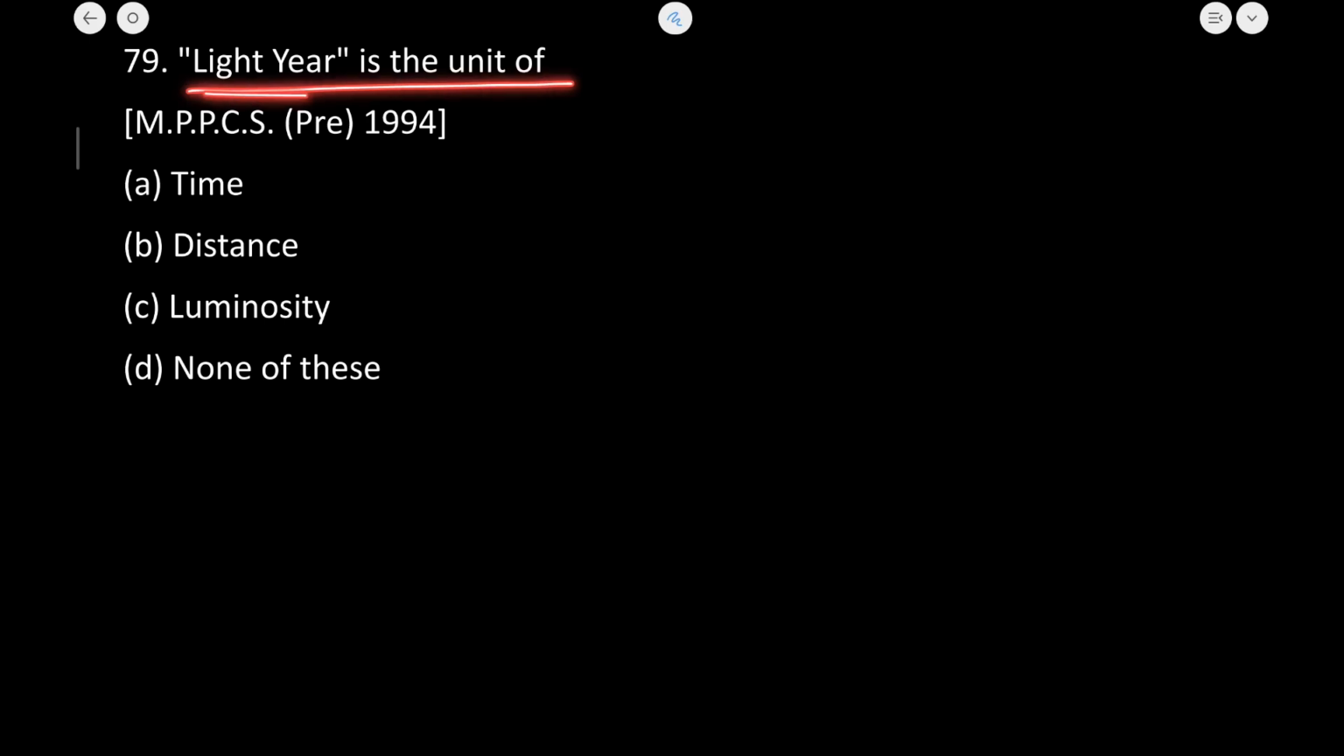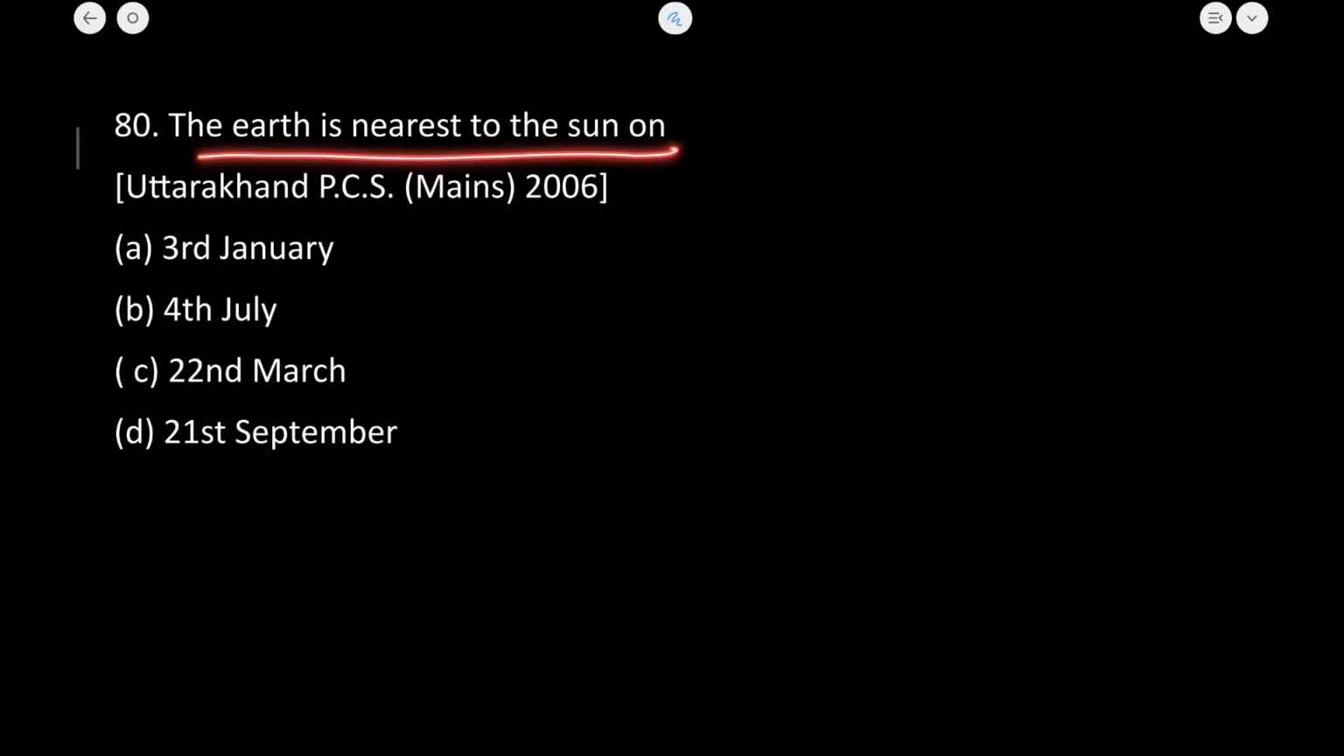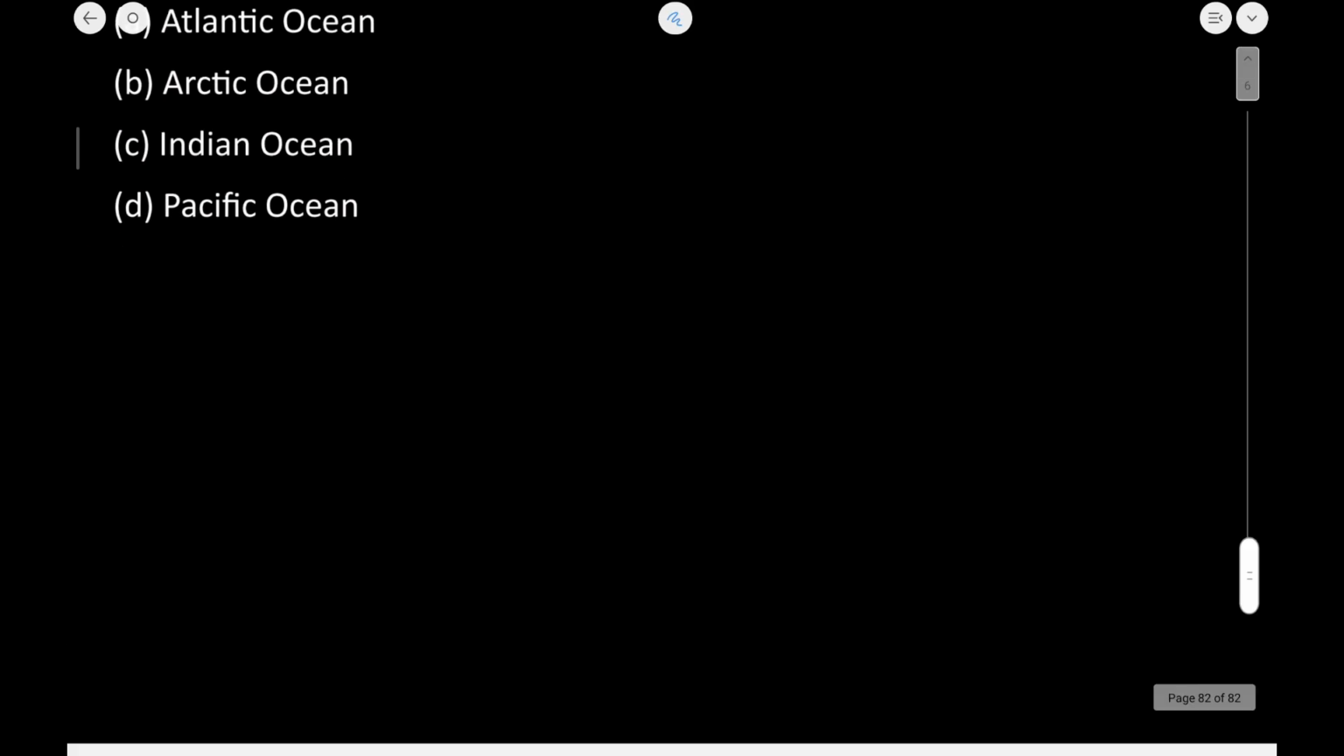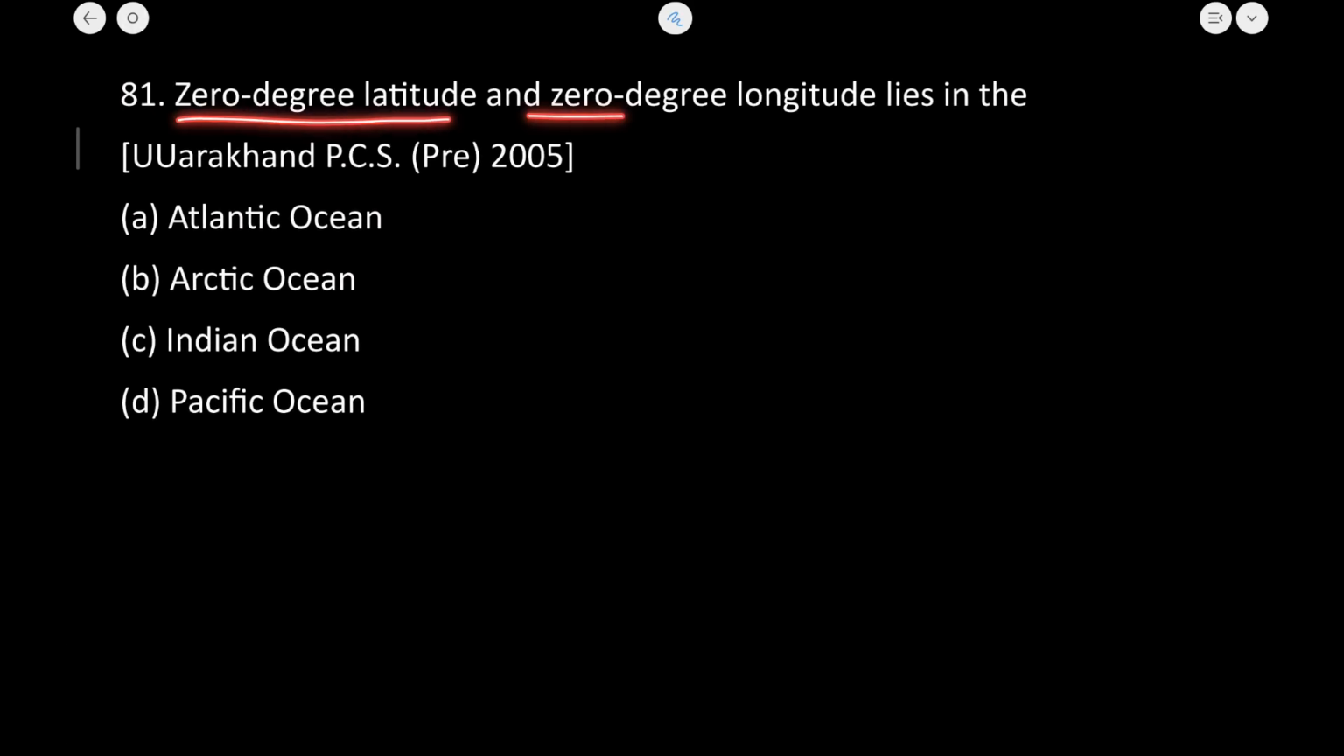Next, light year is the unit of distance. Next, the Earth is nearest to the sun on, so this is the condition of perihelion, and I have already told you that perihelion occurs on 3rd January. So A is going to be the correct answer. Next, 0 degree latitude and 0 degree longitude, where does it lie? It lies in the Atlantic Ocean.